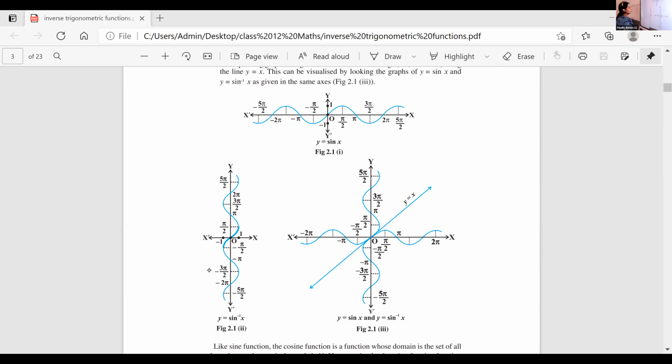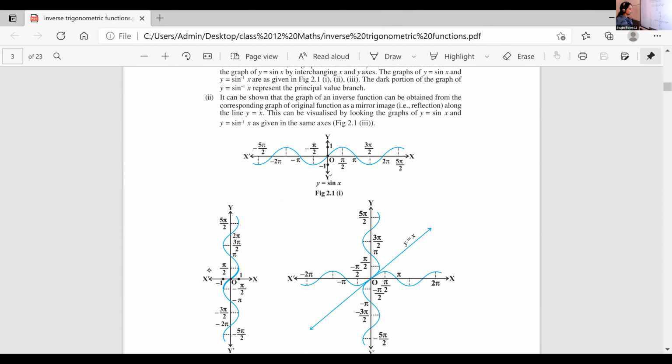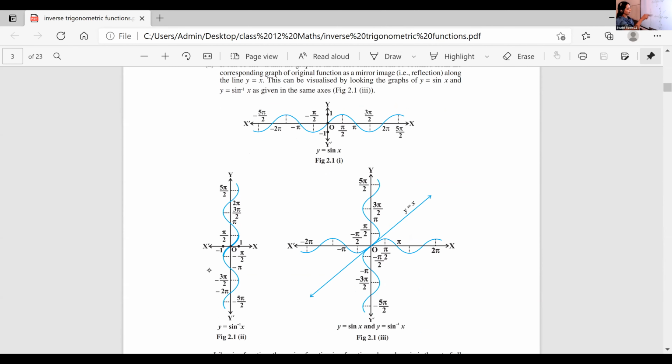Sin x. Then sin inverse x. What is the sin inverse of x? You just revert it. This x you make it as y, and y you make it as x, and you will get sin inverse of x. This horizontal one, you make it vertical. Look at the next figure. We are drawing both the graphs. They will be symmetric with respect to the line y equals x.